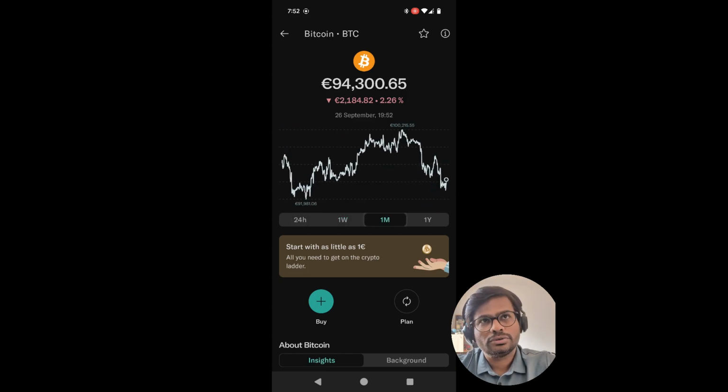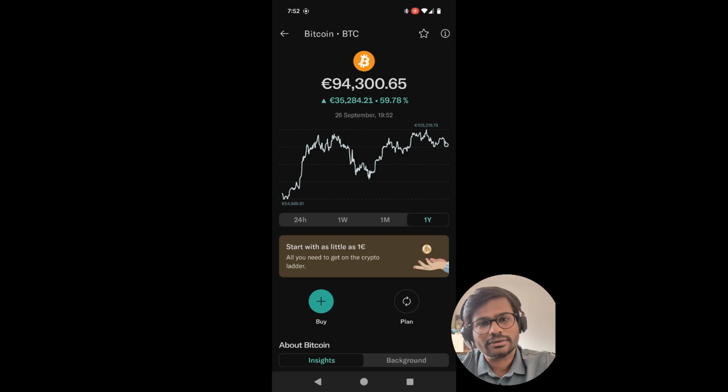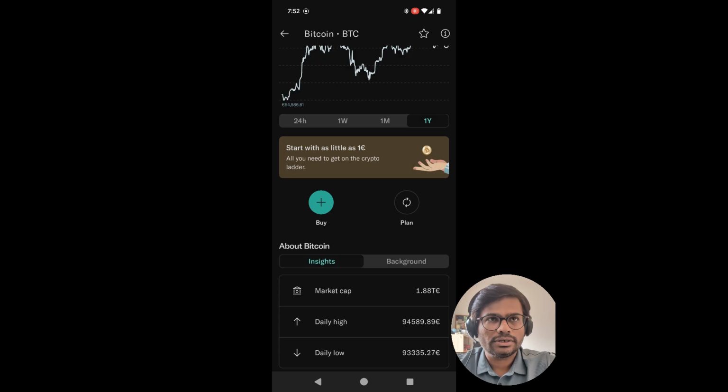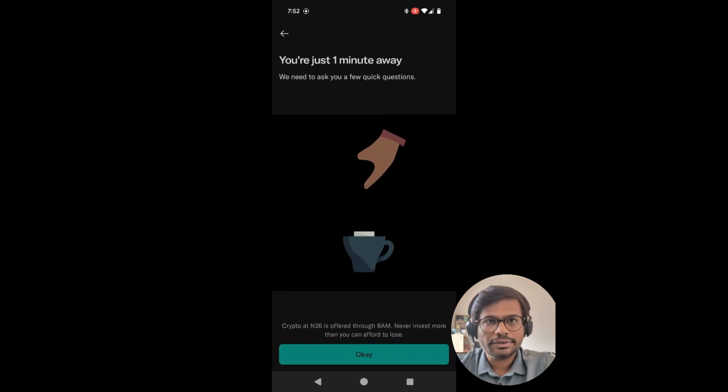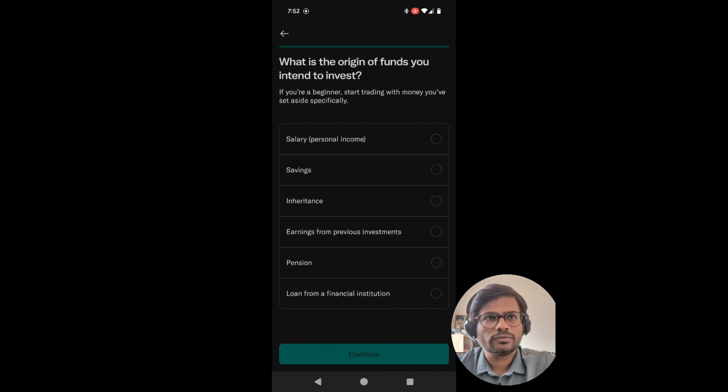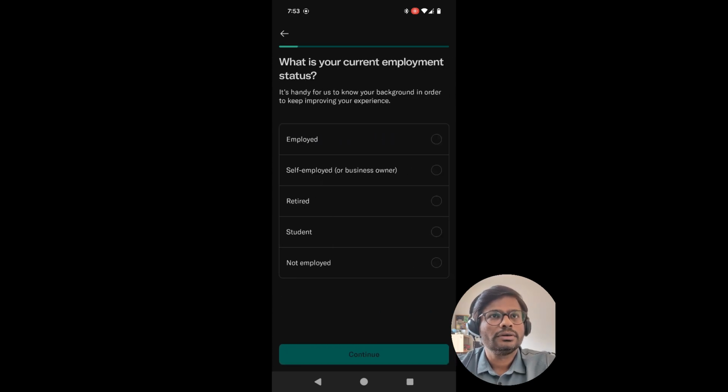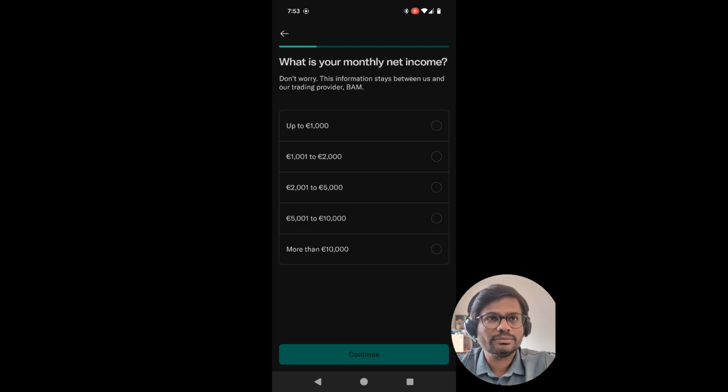And what is the origin of funds? It will ask you certain questions, as it is a performing bank, and it requires your data, and whether it is savings, personal income, or earnings from previous investments, that needs to be chosen. So I say salary, as a salaried person. Of course, employed, self-employed, retired. So basically how much you earn monthly, let's say roughly, I choose a random number. And roughly net worth, again it requires certain confirmations. And yeah, the total investment per year, how much you want to invest roughly.